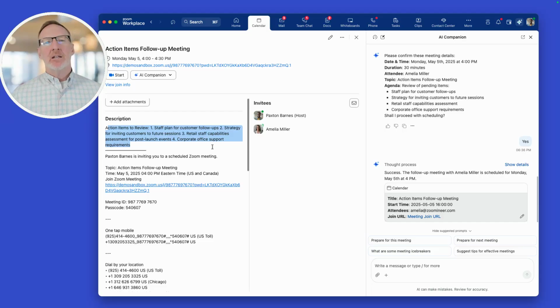Using AI can help you convert to-dos to already done, creating greater accountability and driving business forward.